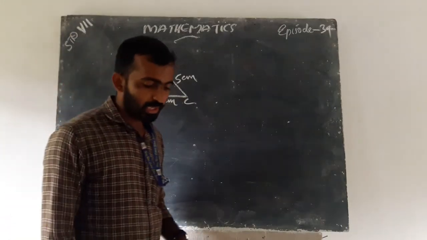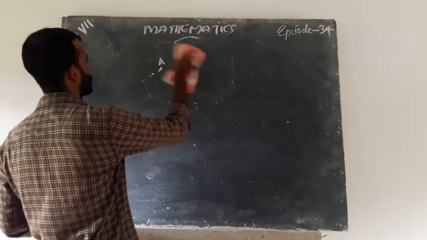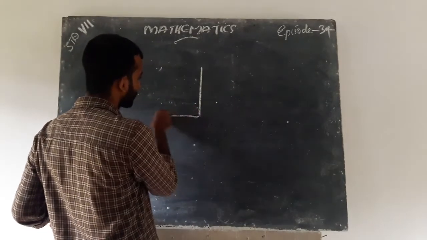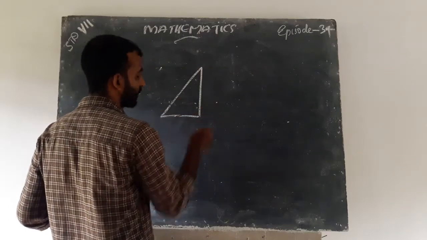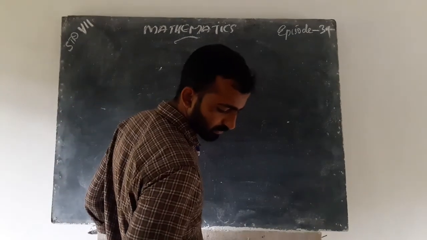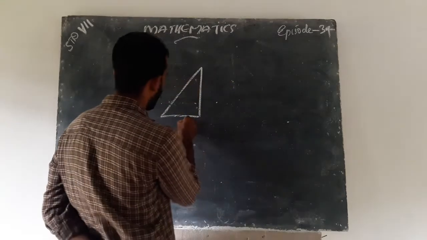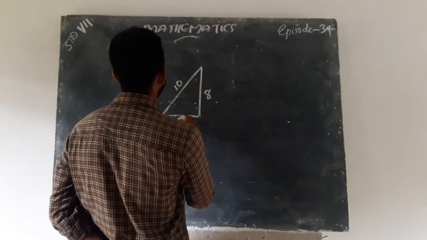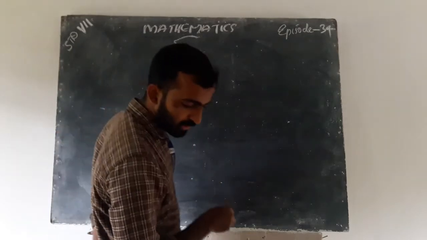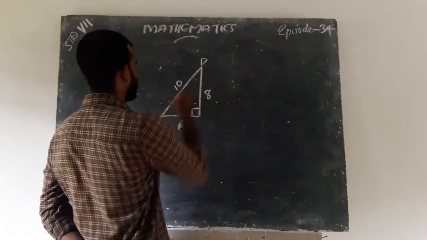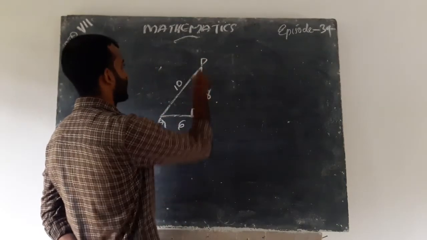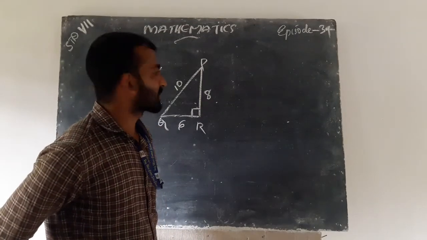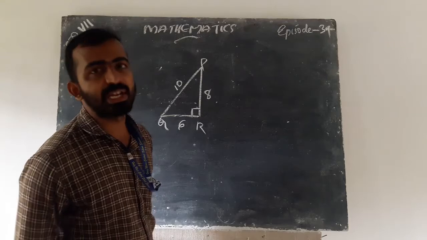Next figure is triangle PQR. This triangle is a scalene triangle, a right angle triangle.